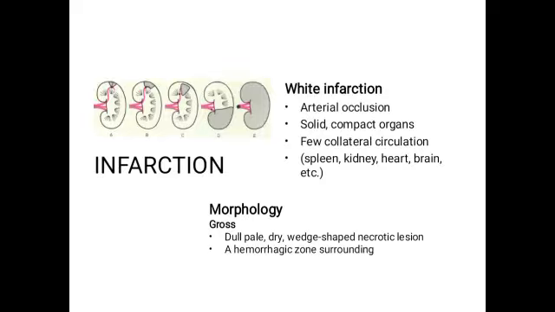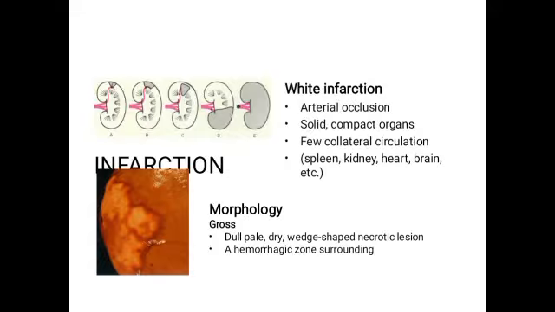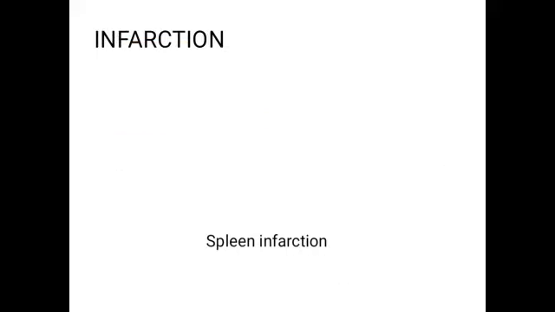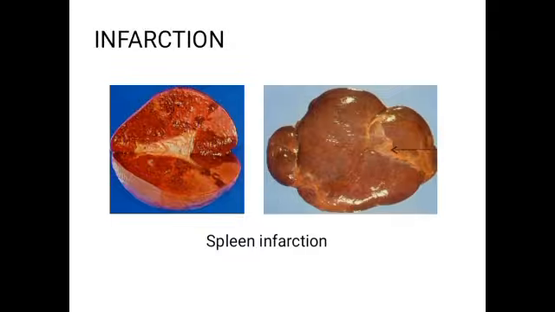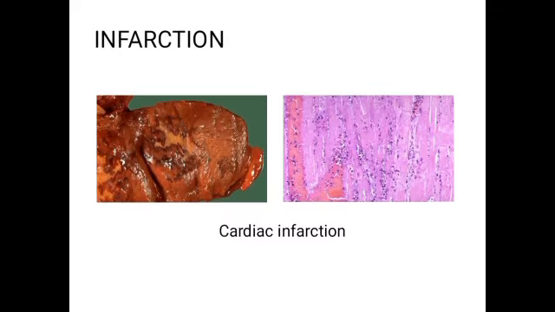This is the kidney, for example. Observe the wedge shape, like a triangle. This is the picture of the infarct. Observe the pale color and the hemorrhage around the infarcted, necrotic area. This is an infarct in the spleen. Observe the arrow. This is an infarct in the cardiac muscle.